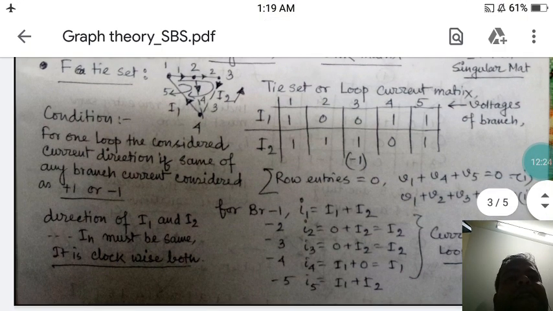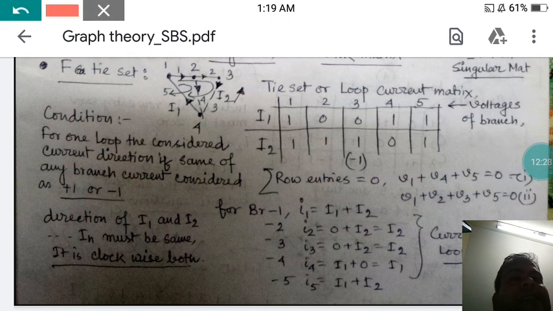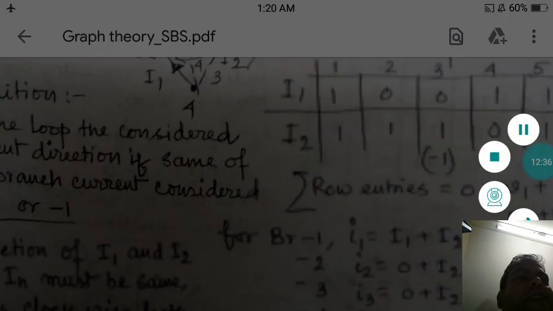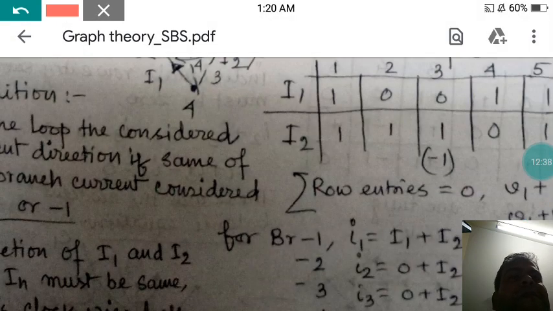Whatever direction I have made in this particular one, I am making it quite enlarged, and you can see the direction of I1 and I2 is always the same. Here I1 and I2 are all taken in this direction. So I1 and I2 must have the same direction, then only that matrix can be evaluated.